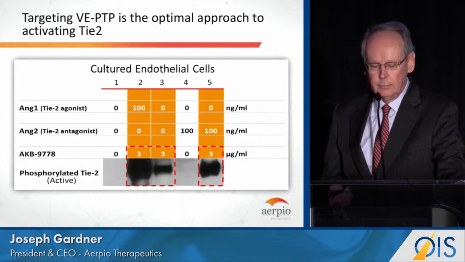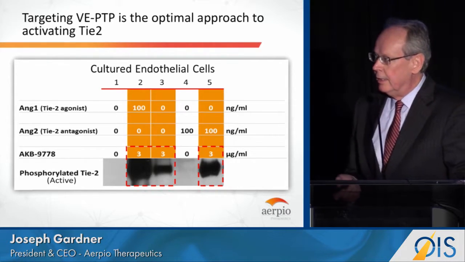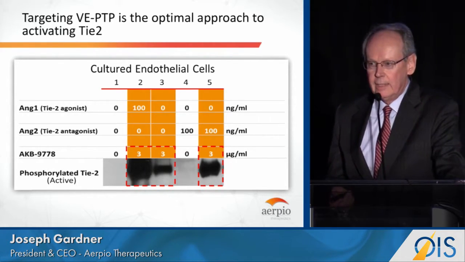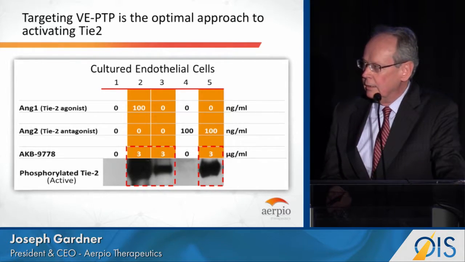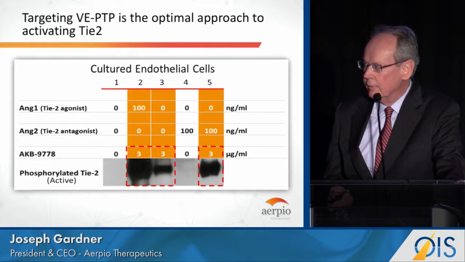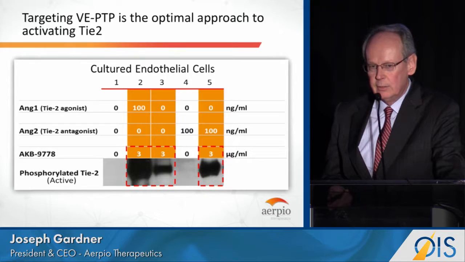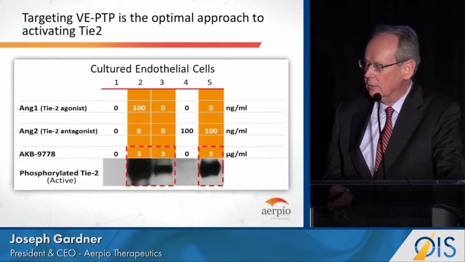Now, why is the mechanism important and why is our approach different? This is a Western blot showing activated or phosphorylated Tie2 in the black blobs on the bottom. Each column represents what was in the lane. If you look at the two yellow lanes, 2 and 3, there you have a high concentration of Ang1 plus our phosphatase inhibitor 9778, and you get this super activation of Tie2. However, even in the absence of Ang1, our 9778 molecule can still activate Tie2.